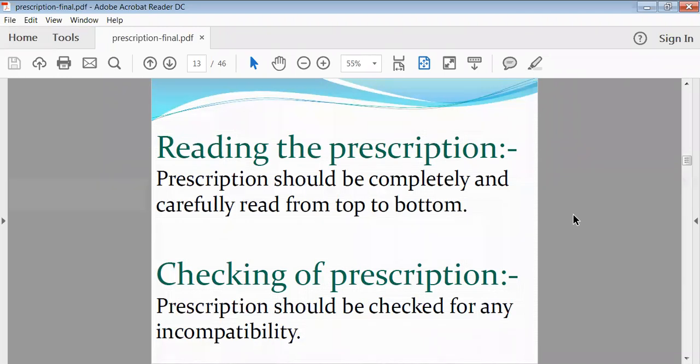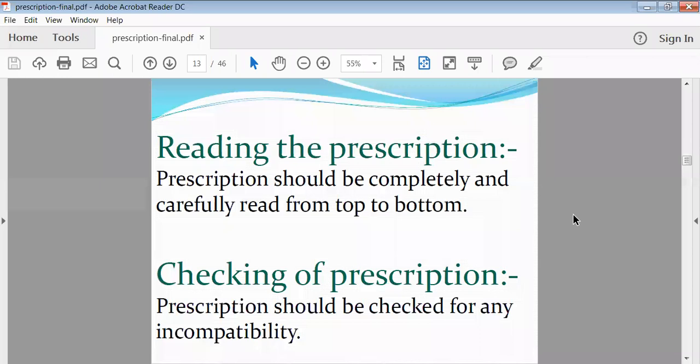Sometimes mistakes may happen. So in that case, while reading, there should be confirmation of the name of the drug. Otherwise, the pharmacist must ask the physician which drug has been prescribed to this particular patient, because if you mistakenly give another drug, then the patient may not get the actual relief or effect, and sometimes side effects may develop.